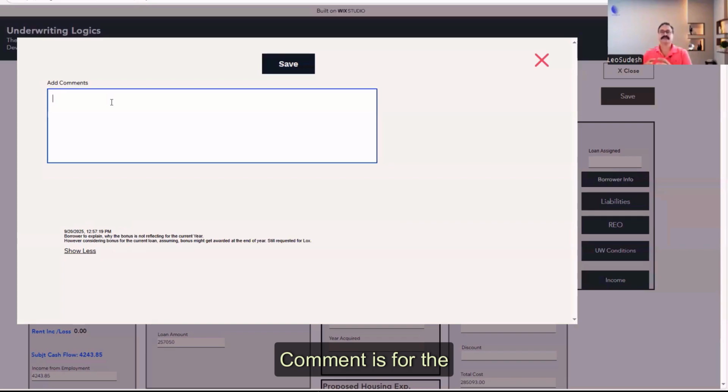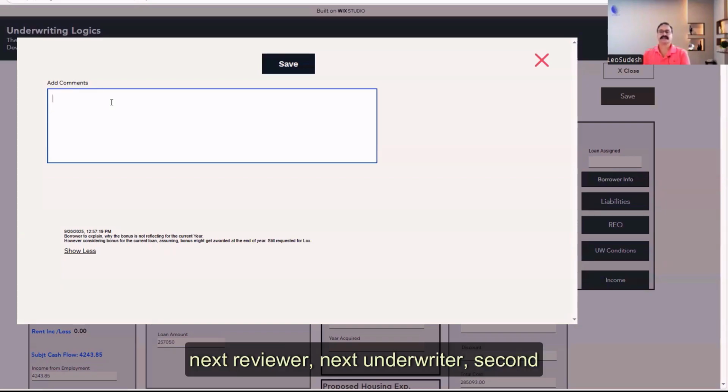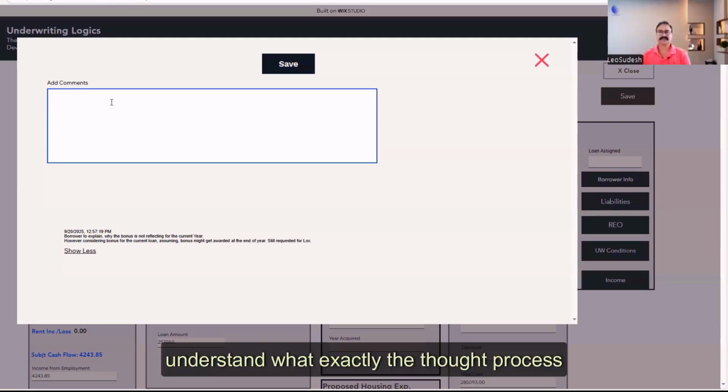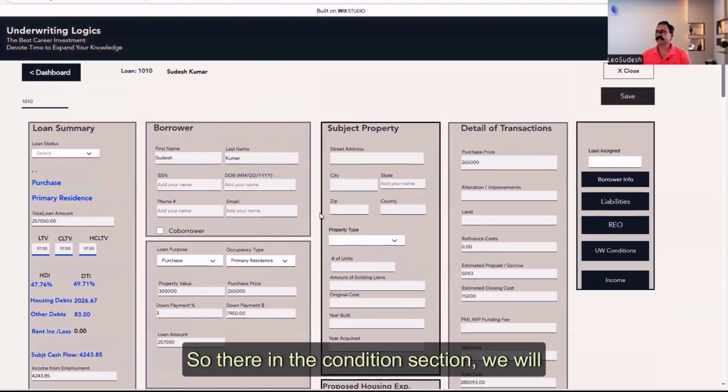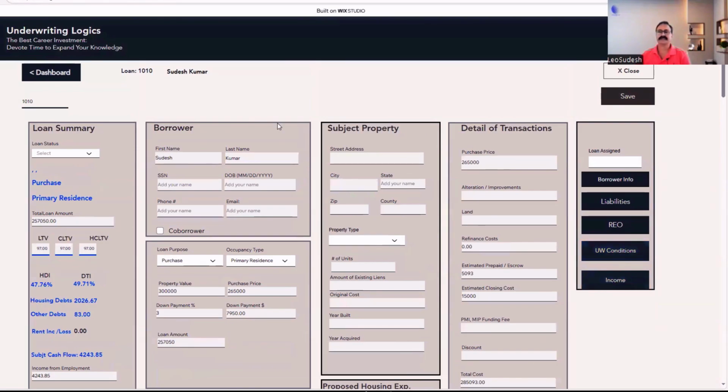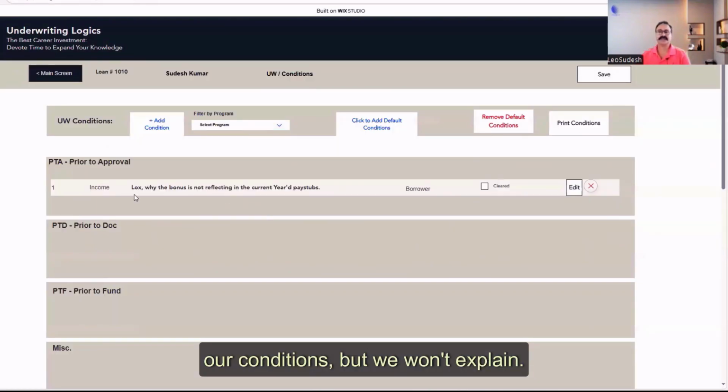Comment is for the next reviewer, next underwriter, second signer, or closing team, or anyone else who will have access to your LOS, to understand what exactly the thought process was behind asking for a particular document. So in the condition section, we will only add our conditions, but we won't explain.